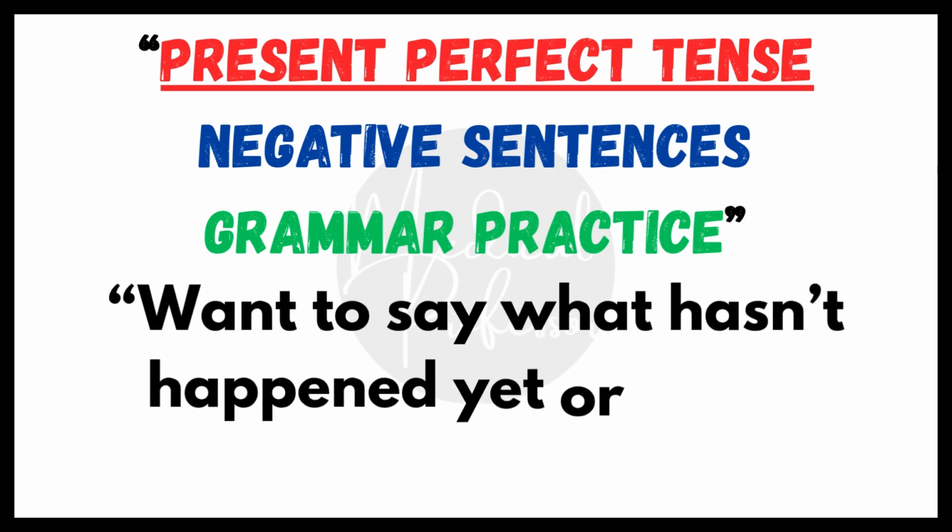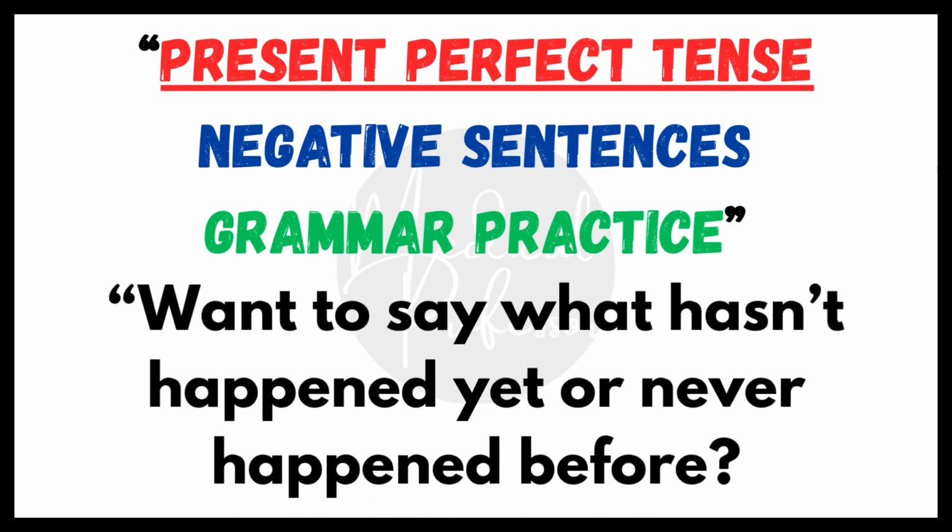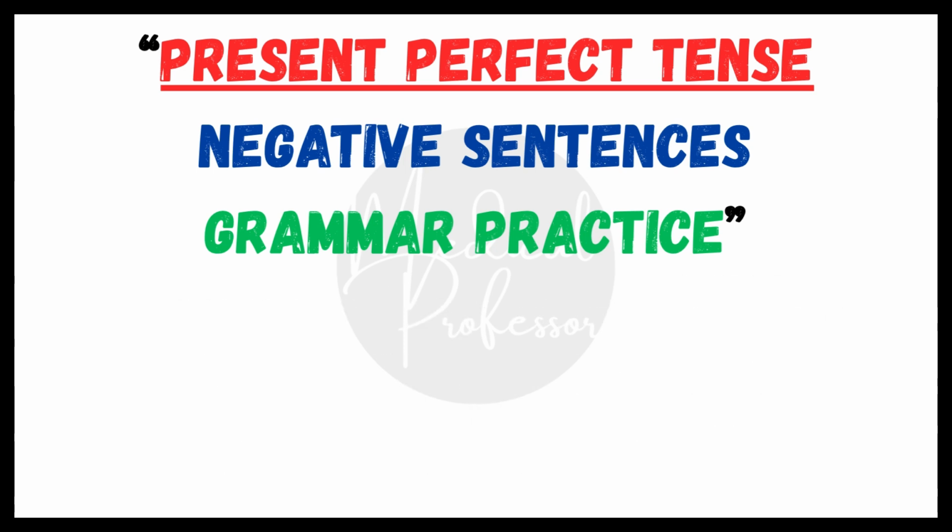Want to say what hasn't happened yet or never happened before? In this video, we'll learn how to make negative sentences in the present perfect tense step by step with 50 real examples. Let's start improving your grammar and fluency.